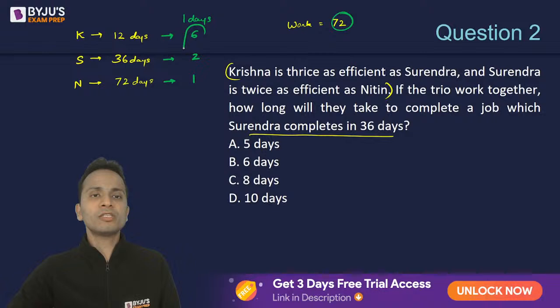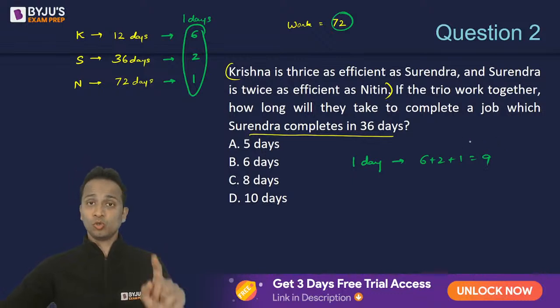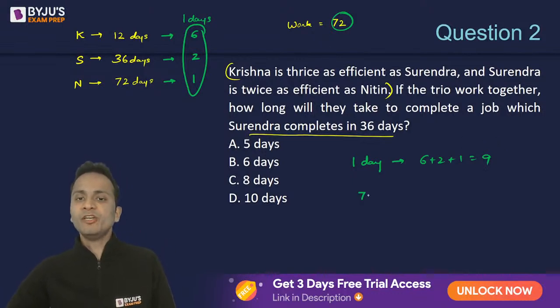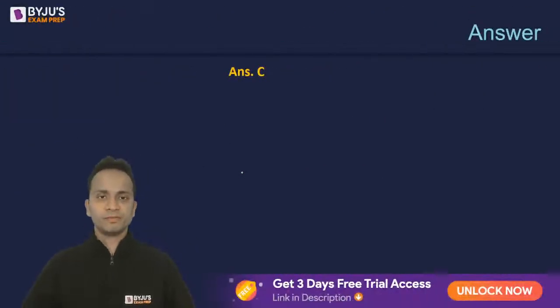Now, if all three of them work together, in one day they can finish 6 plus 2 plus 1, that is 9 units of work. So 9 units of work can be finished in one day. So 72 units of work can be finished in 72 divided by 9, that is 8 days. So 8 days, that is option C, will be the correct answer of this question. Right? So option C, correct answer.